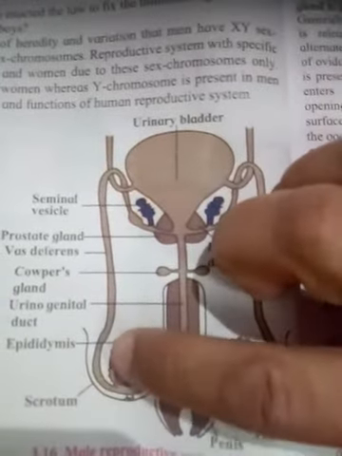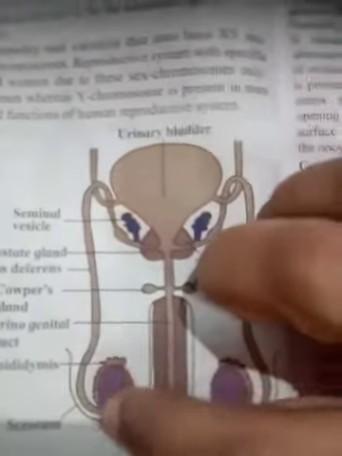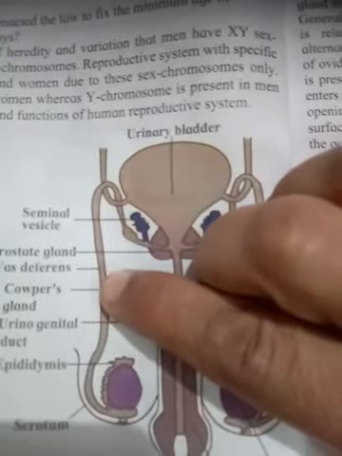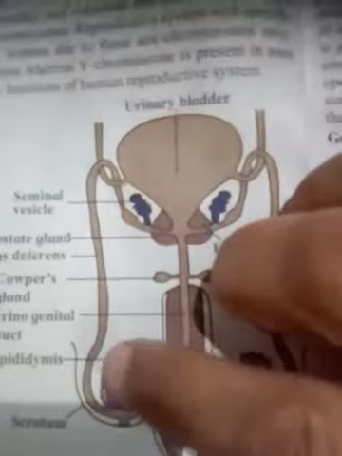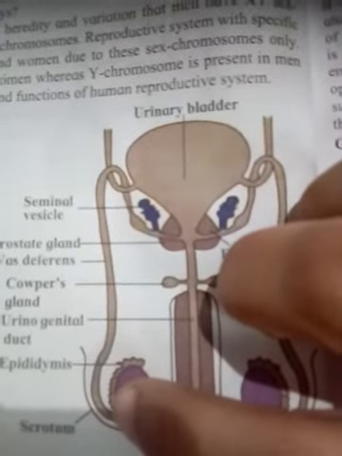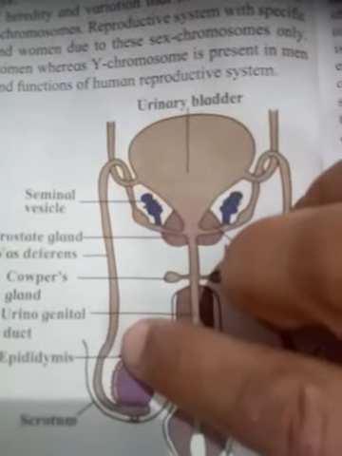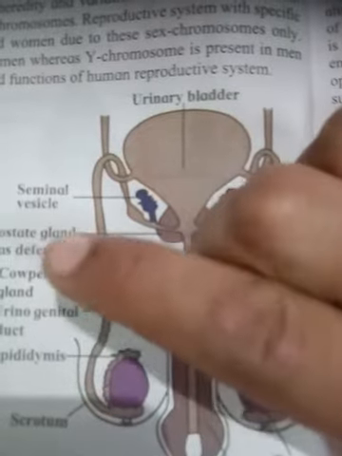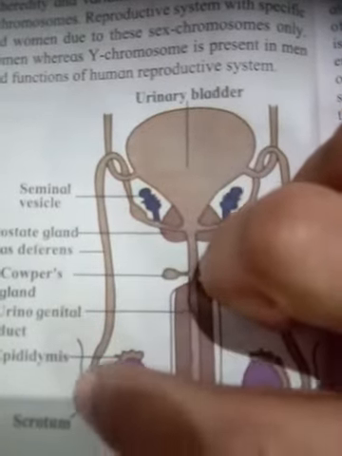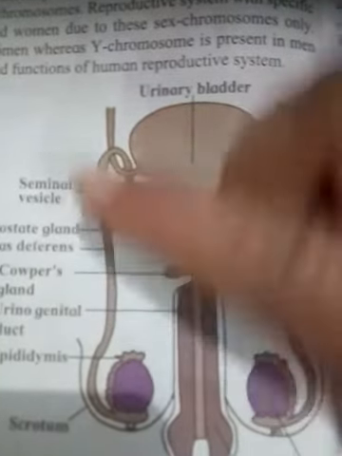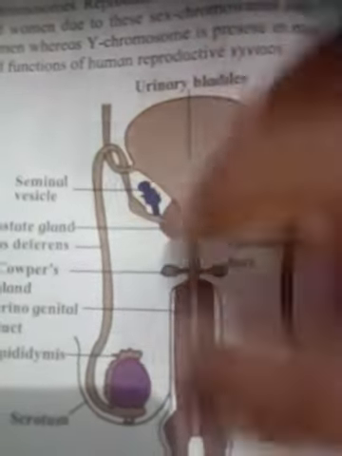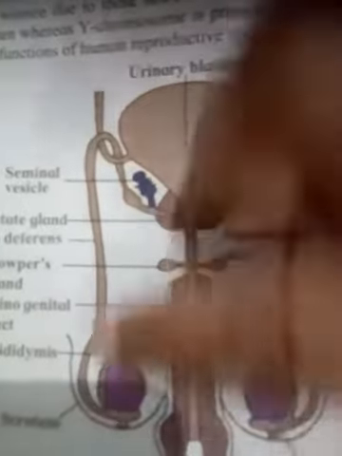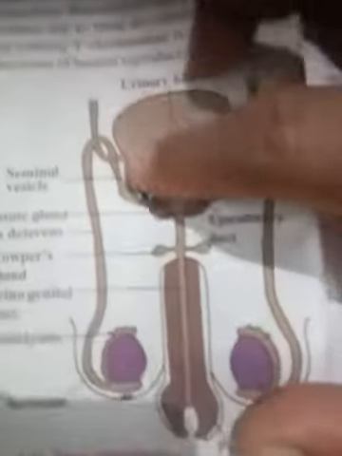This is the epididymis, the outermost brown shade, and this is the vas deferens. Efferentia is the route for transfer of sperms from the rete testis to the epididymis, and the vas deferens carries the sperms from the epididymis towards the other organ, or you can say the seminal vesicles. Understood? This route is known as the vas deferens.